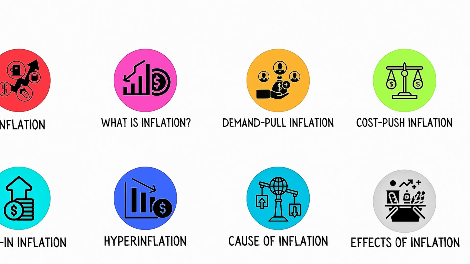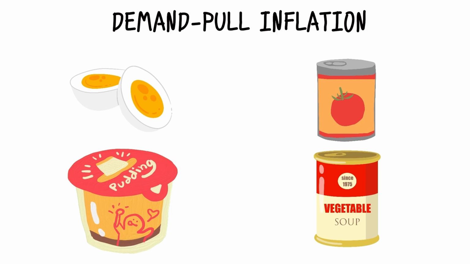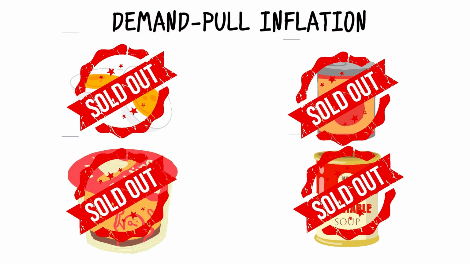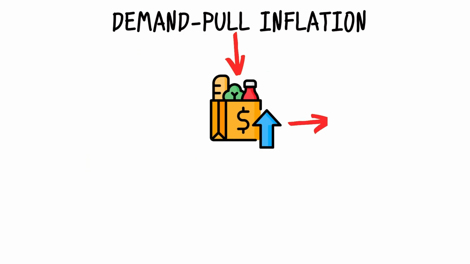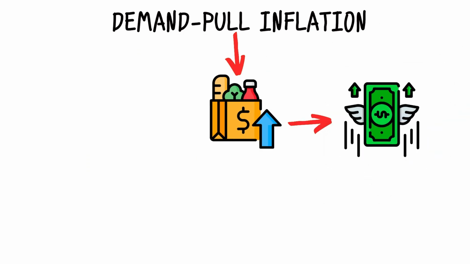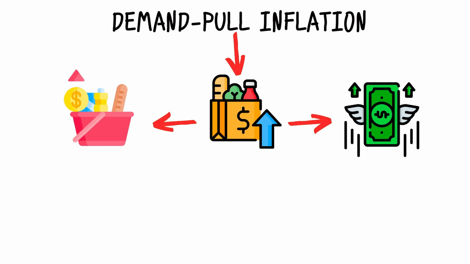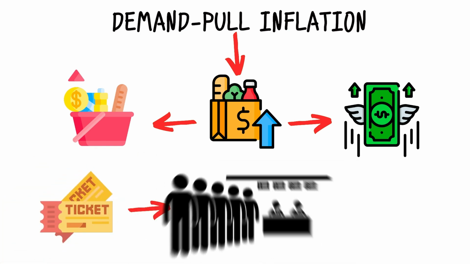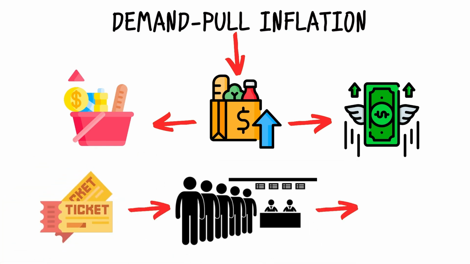Types of inflation. Demand pull inflation. This type of inflation occurs when demand for goods and services exceeds their supply. When there's more demand than supply, businesses may raise prices to capitalize on the situation, leading to inflation. Think of it like a concert ticket selling out quickly, causing scalpers to charge higher prices.